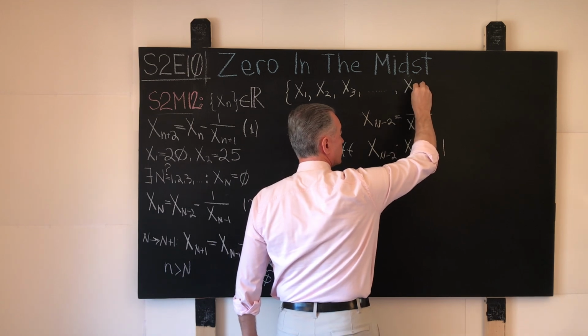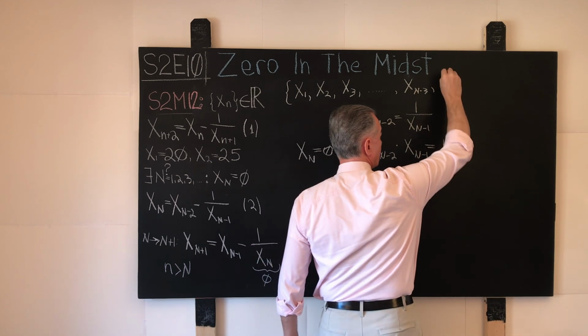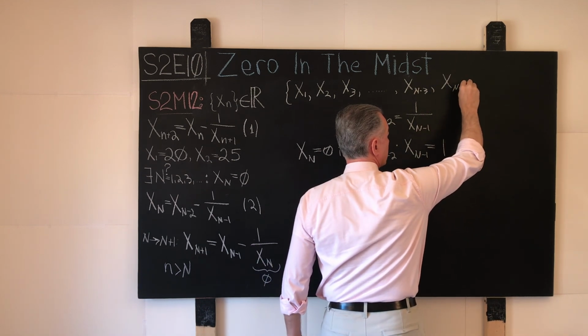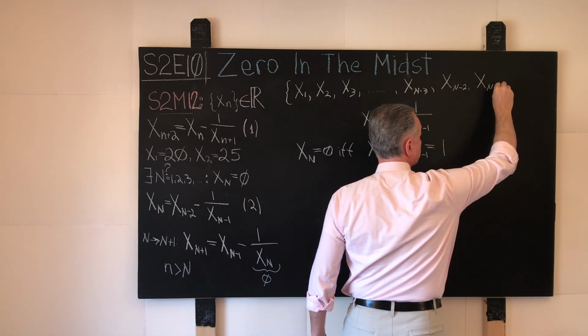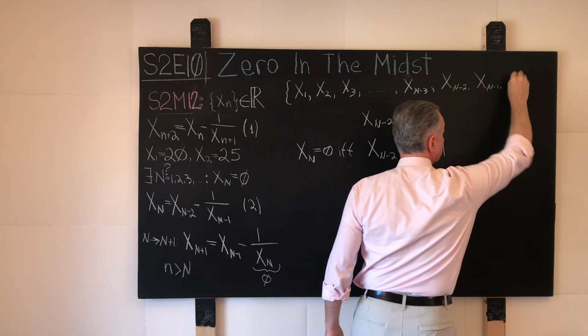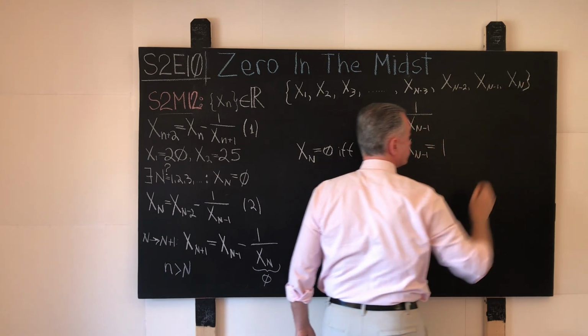X, for example, n minus 3, x n minus 2, x n minus 1, and x sub n, and this is it.